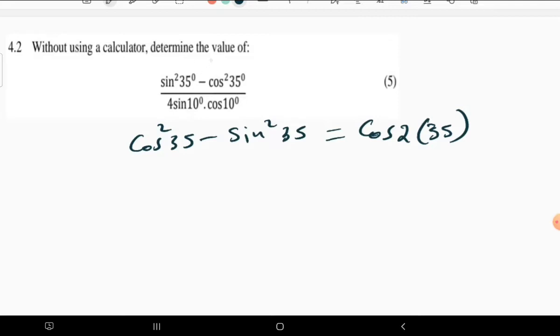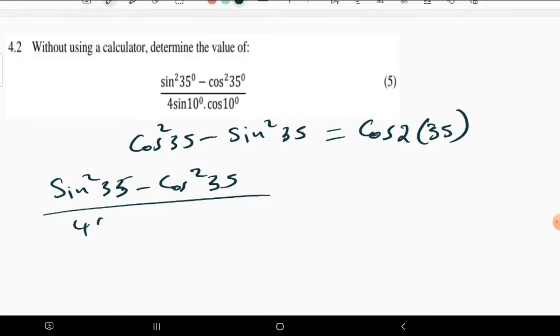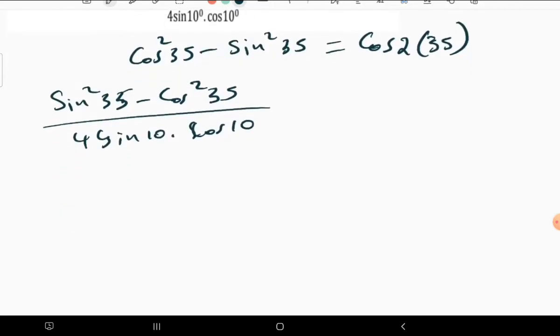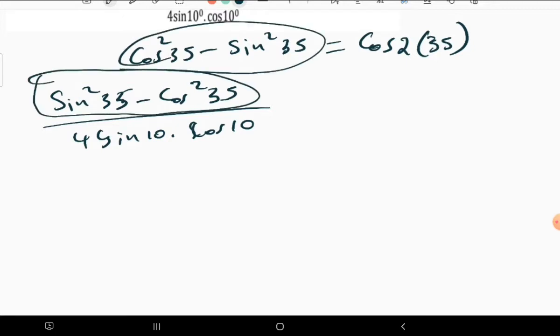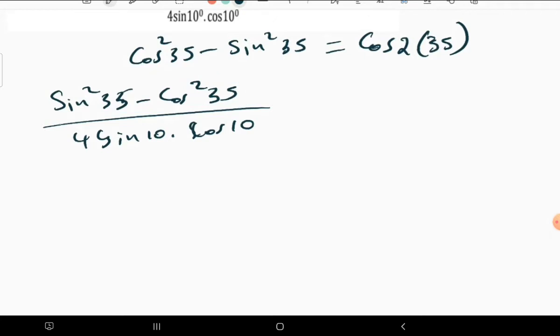Now, for this one, let's say we are having sine squared 35 minus cos squared 35, all divided by 4 sine 10 times cos 10. So what we can do here, how about trying to change this thing to be the same as that one? What that means, we can just take out the common factor in the numerator, which is -1.